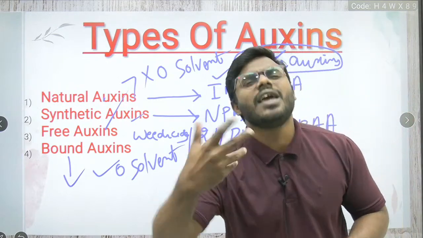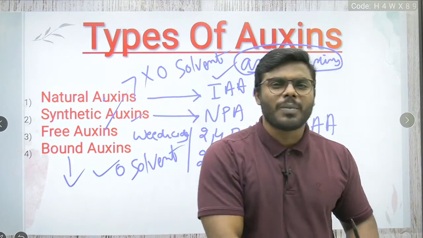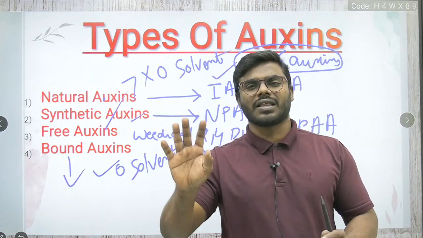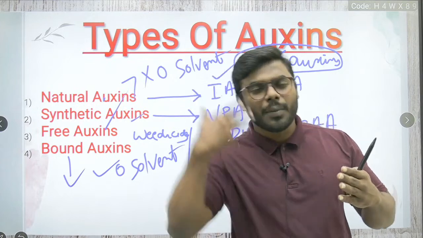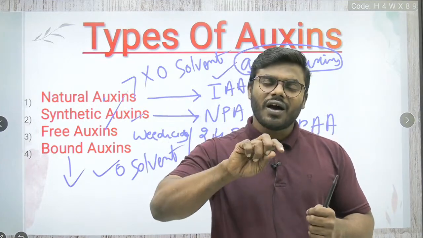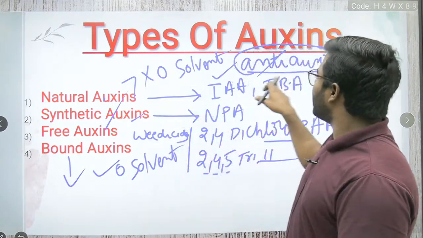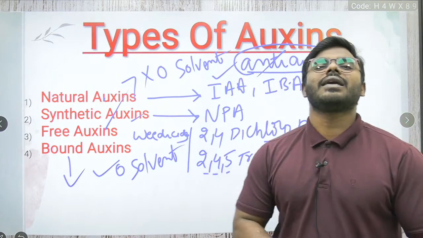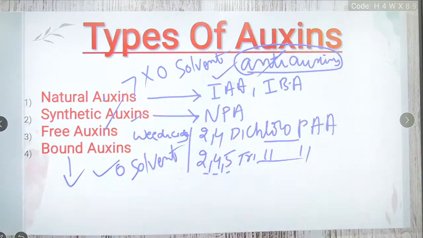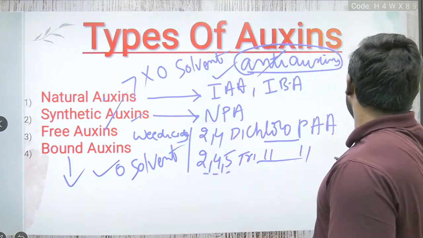So let's take an inhibitor. Don't think that inhibitors only have to come and inhibit the hormonal action. It's nothing like that. One hormone can inhibit the action of another hormone also. So if any hormone is blocking the action of the auxin hormone, then we can also call them antiauxins. I hope everyone understands that without any confusion, right?